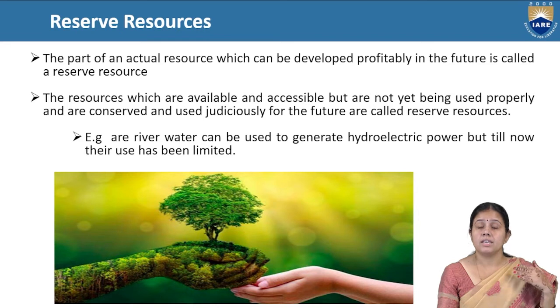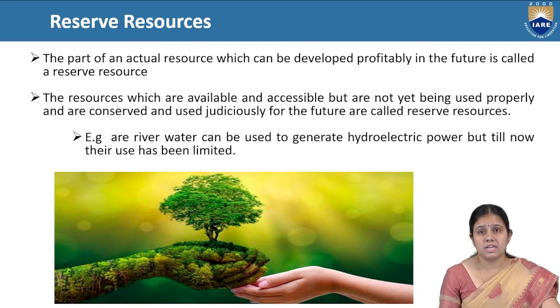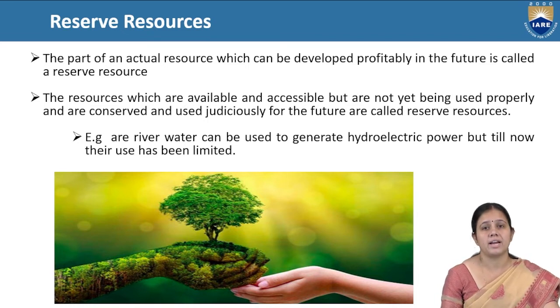So in the coming future, reserve resources will be brought into nature, and when we use that reserve resource, it is very helpful for the environment. A perfect example is river water. We can't use river water for hydroelectric power generation everywhere. There are some limitations. Some areas are using it, but some limitation is there.